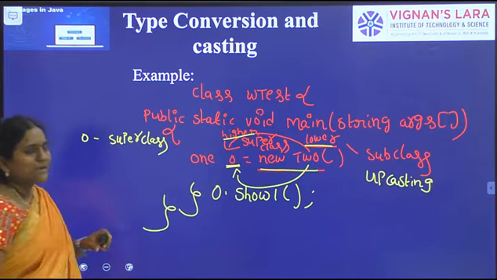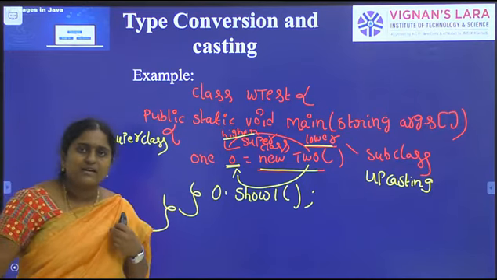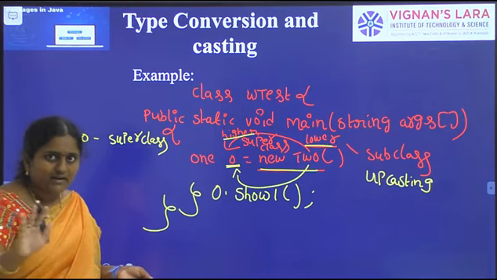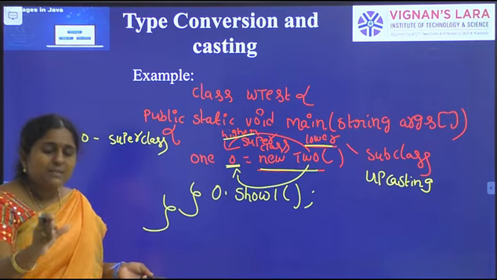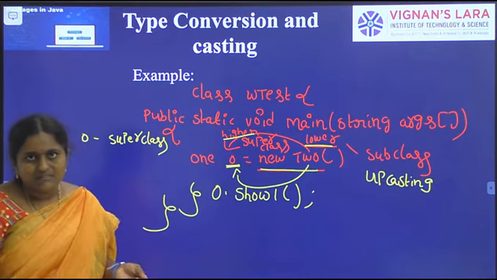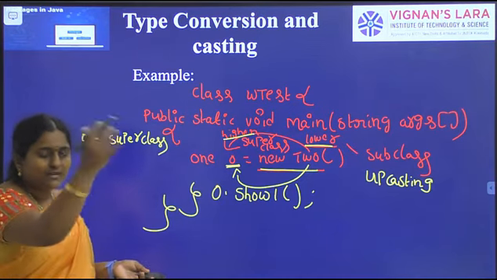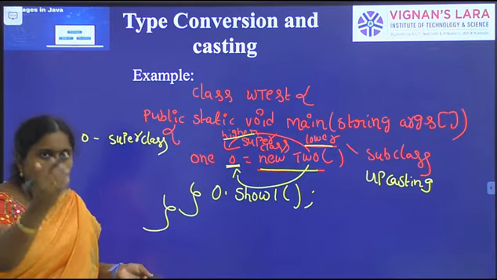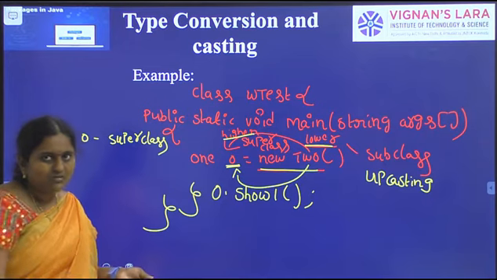And at the time of compilation, the compiler checks if the methods are overridden or not. Overriding means the subclass and superclass have the same method name. In the superclass we have written one method, show one. In the subclass we have written one method, show two. Both method names are different, so the methods are not overridden.